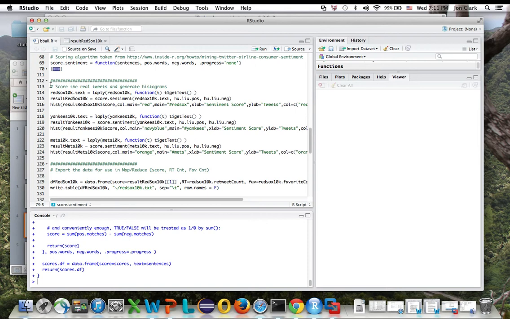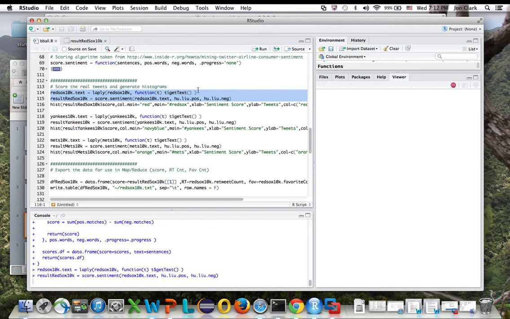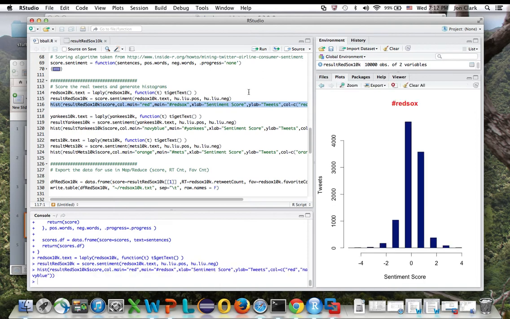The next thing I want to show you is the scoring of it. Here I'm going to take the Red Sox tweet texts and run them through our scoring algorithm. You can see here it's called score.sentiment, applying the list of positive words and the list of negative words against the set of Red Sox tweet texts. Now I can create a very simple histogram where you can see the sentiment for the Red Sox, at least in the data that I just grabbed here. For this demo I grabbed data that was a little bit different than the ones that I submitted in my report, but you can see that the sentiment for the Red Sox is basically neutral,